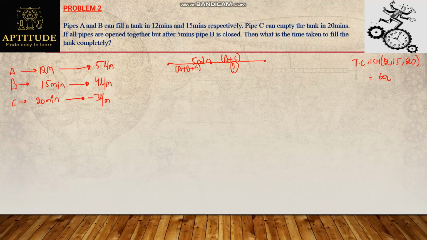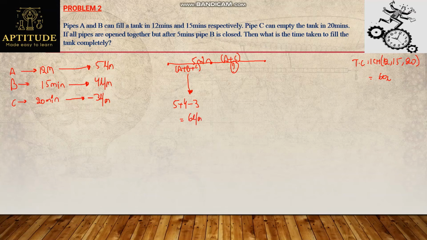Now observe this, for the first 5 minutes all the pipes are working. If all the pipes are open, what is the resultant efficiency? A plus B plus C means 5 plus 4 minus 3. Why? Because it is negative efficiency. 5 plus 4 is 9, 9 minus 3 is 6.